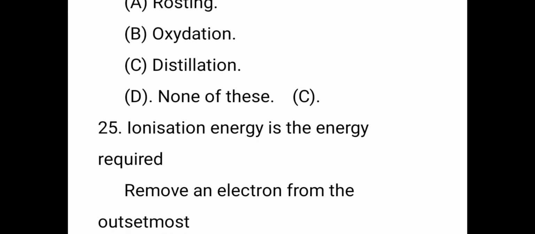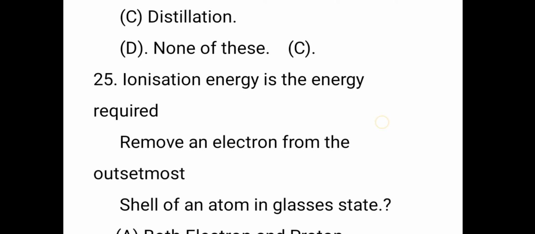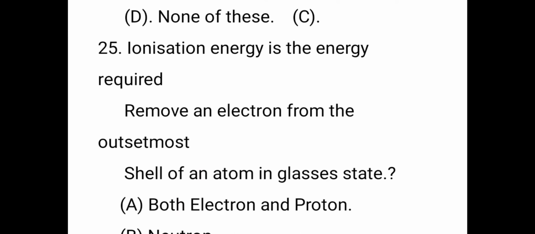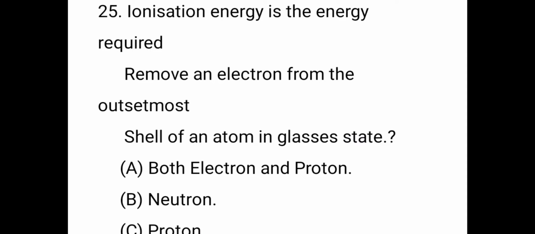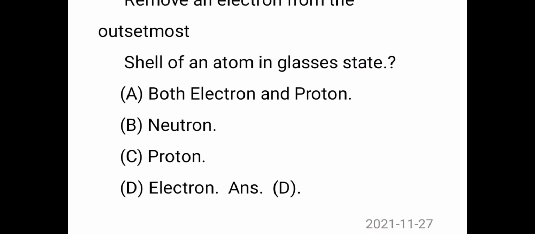The next question. Ionization energy is the energy required to remove an electron from the outermost orbital shell of an atom. The right answer is D, electron. The energy is required to remove an electron from the outermost orbital of a neutral atom in gaseous state. Removing the electron, that is the right answer.